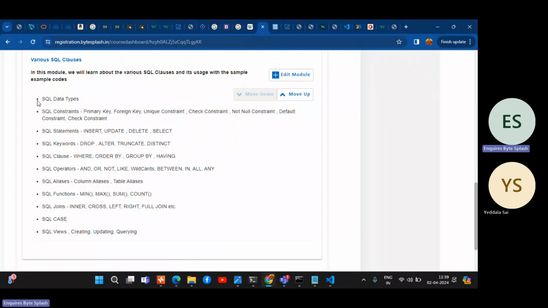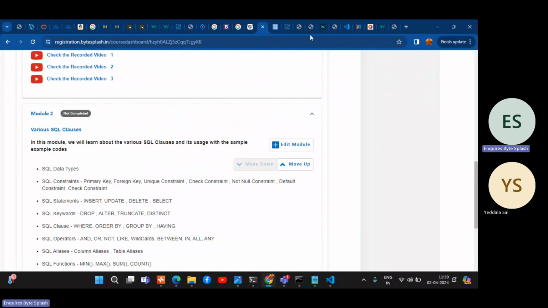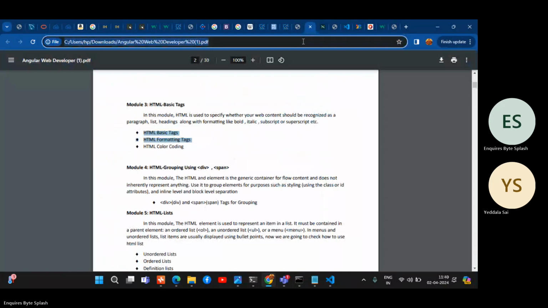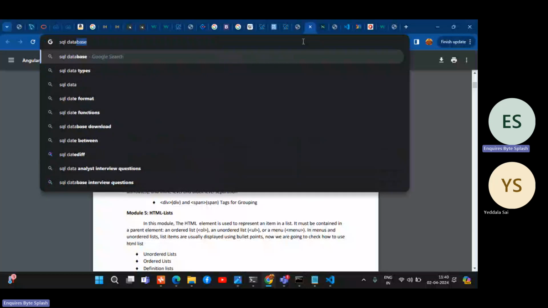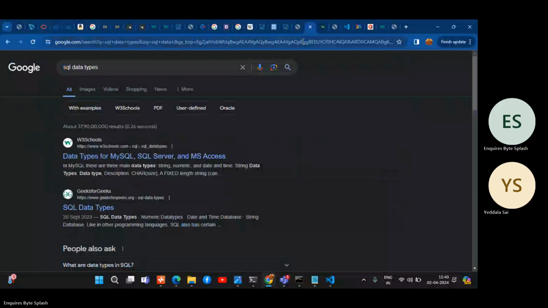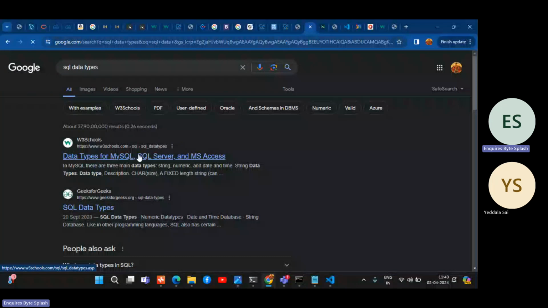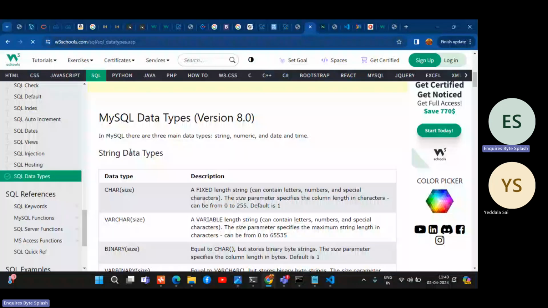Data types. Basically in SQL we have data types. I'll just recap it. Take the example of MySQL, we're using 8.0. For character and varchar: if it is only characters, we go with char. If it is a combination of characters and numbers, we go with varchar, which by default is 65,535. And if you want only binary, zeros and ones, then we go with binary. So for a combination, we go with varchar.